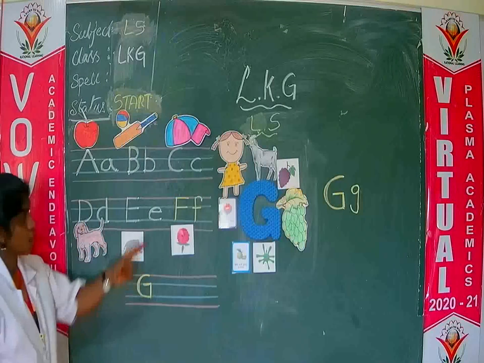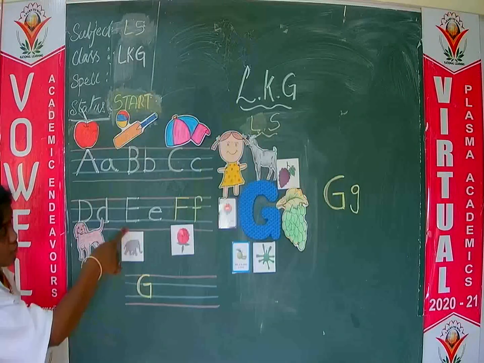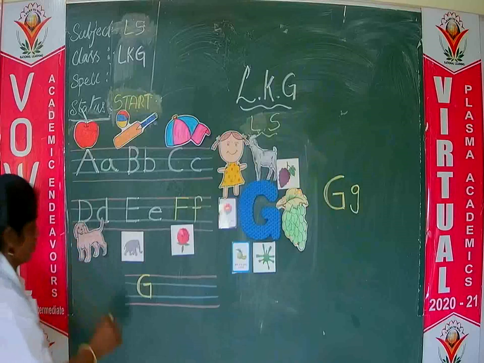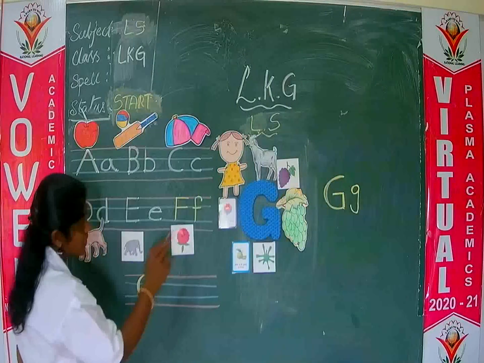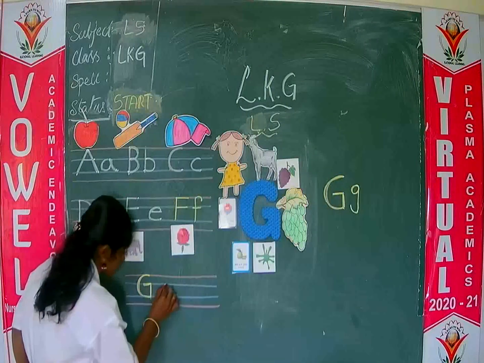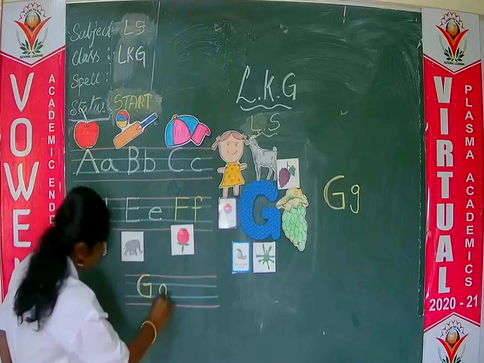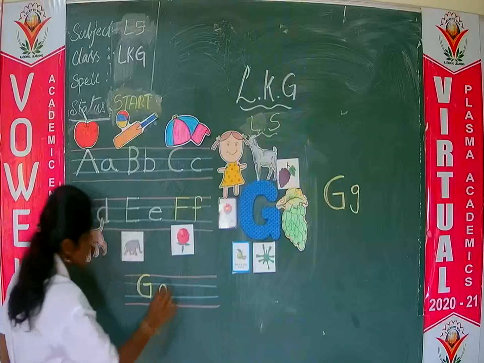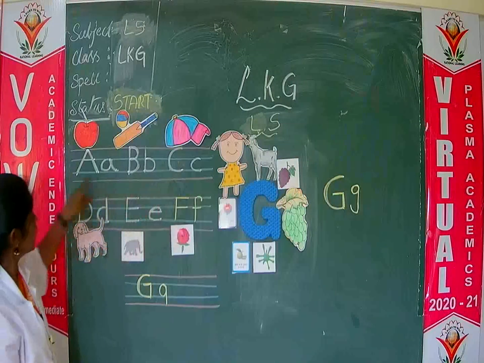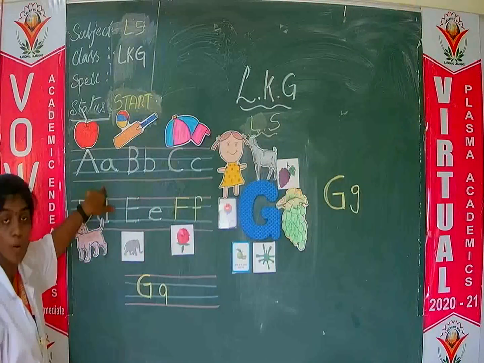Okay. And how to write small g? First, what should we write? Circle. So we should write a circle within the 2 blue lines. Circle and then standing line. See, for any letter, do we touch the down red line?